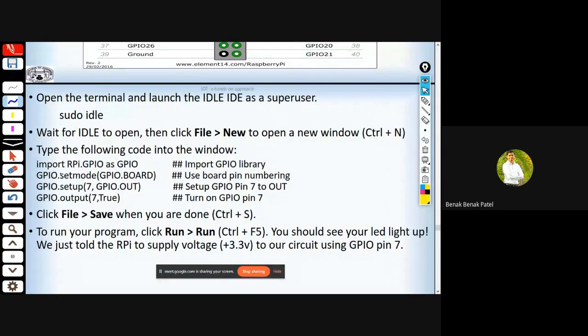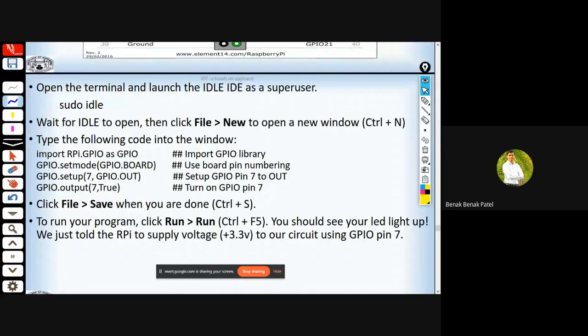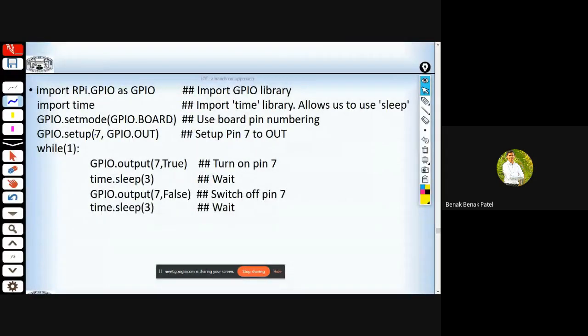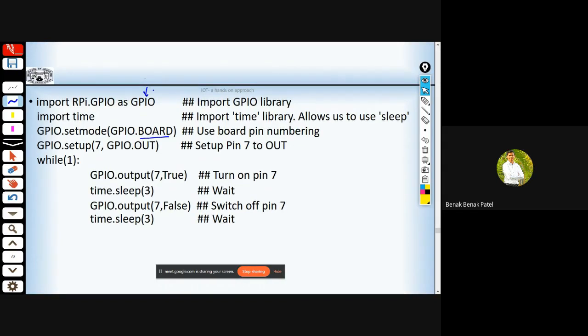And the very first command here is import RPi.GPIO as GPIO. So here we'll be importing this package, followed by import time in order to create a delay. And we are trying to set the board mode, to refer to all these GPIO pins in board mode and not BCM mode.